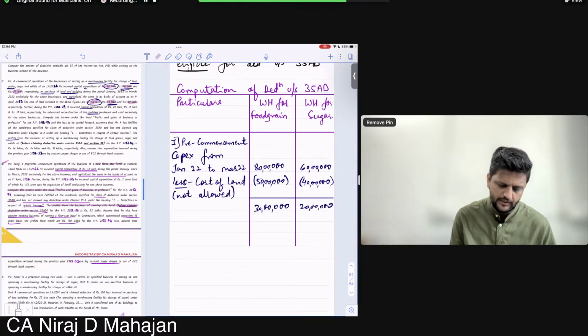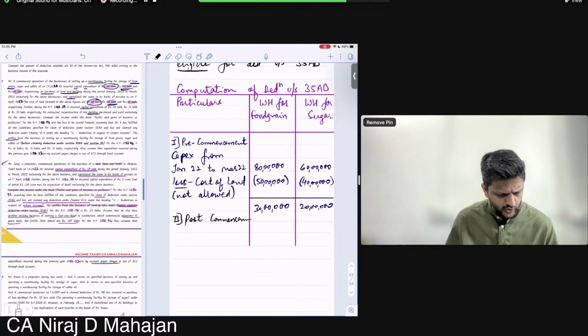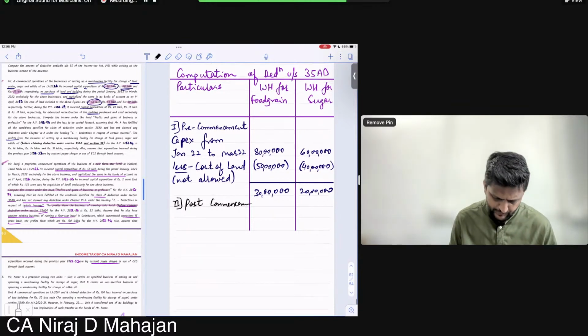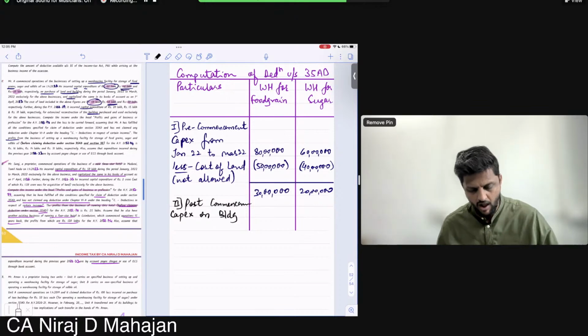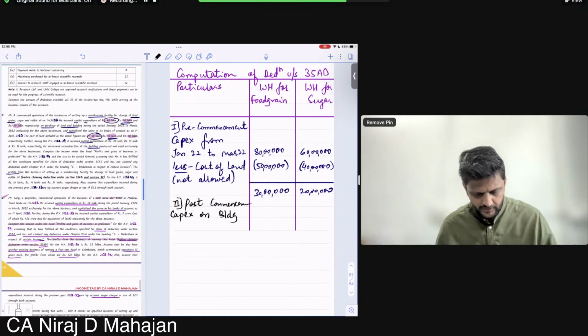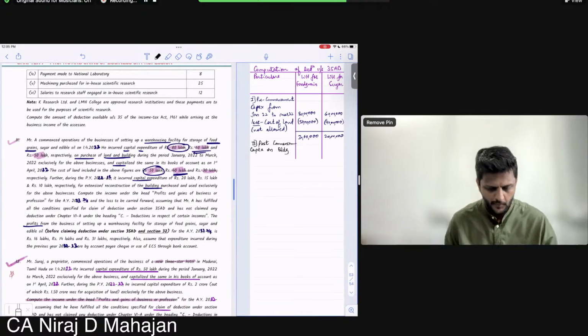Next, post-commencement, current year. Current expense is given to us. I think in the current year also there is a building. Capital expenditure on building, allowed or not allowed?